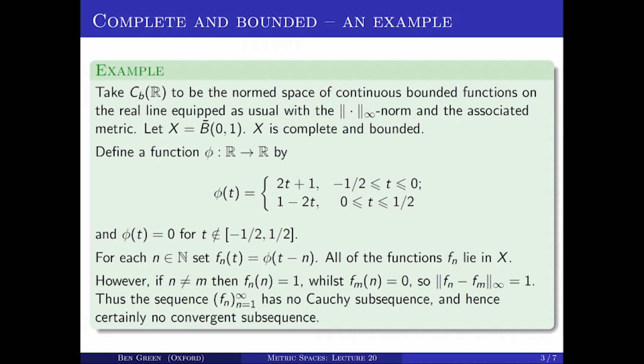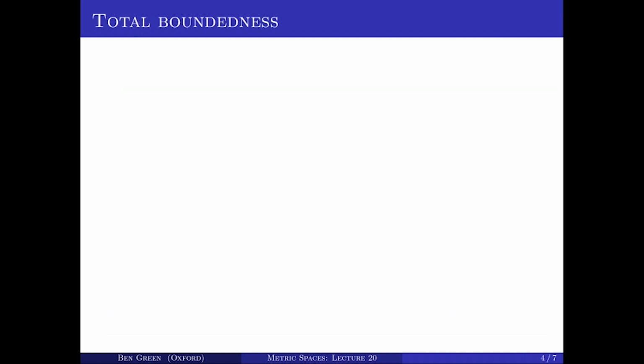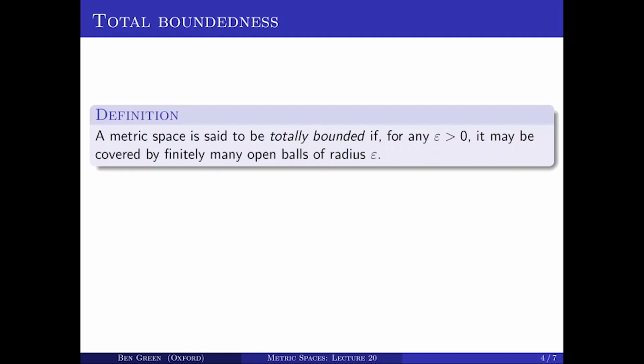So this is an example of a complete and bounded metric space which is not sequentially compact. So in other words, the converse of the proposition I stated on the last slide fails. So to get a classification that does have a converse, we need to upgrade the notion of bounded to what's called totally bounded. Let me tell you what total boundedness means. A metric space is said to be totally bounded if for every epsilon you can cover it with finitely many balls of radius epsilon.